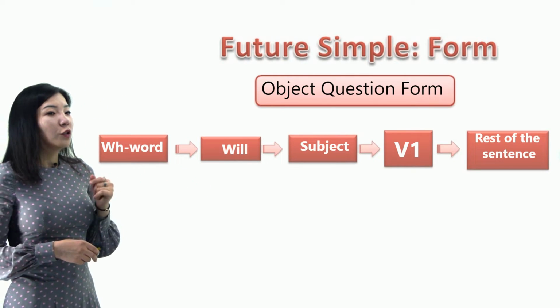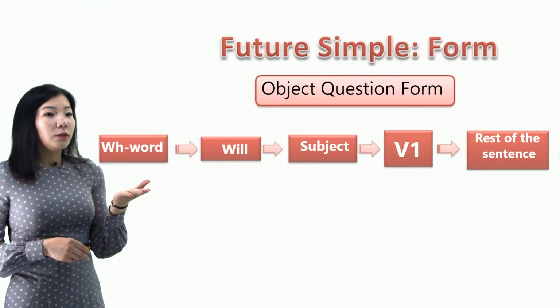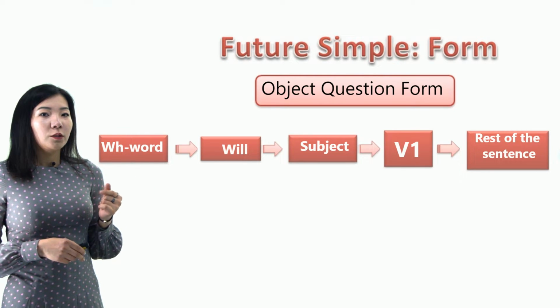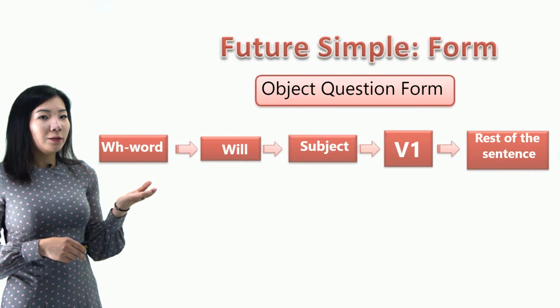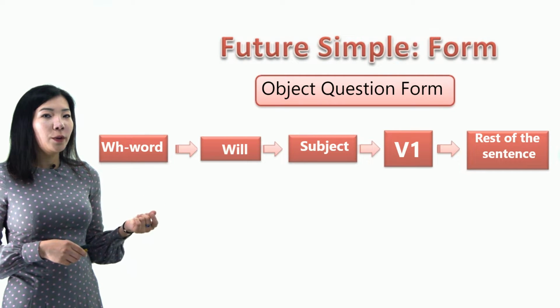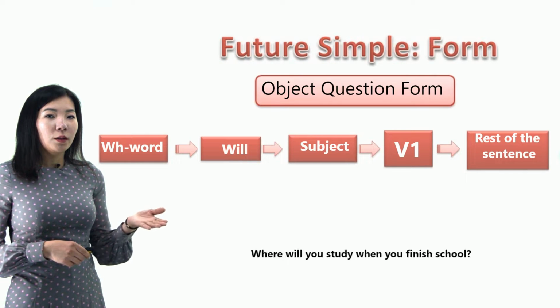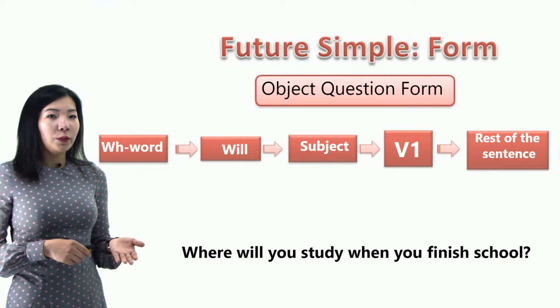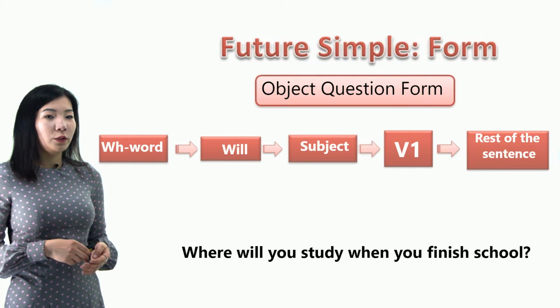Special object question form. Look at the structure of it. First, special question word plus the auxiliary verb will, followed by the subject plus the main verb and then the rest of the sentence. For example, where will you study when you finish school?